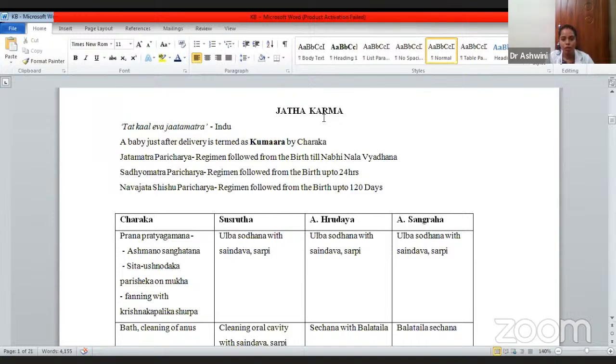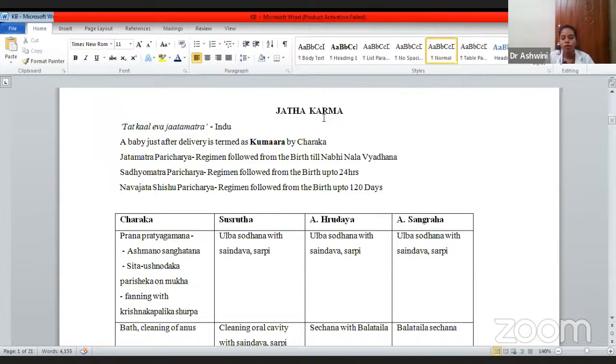The one tip while reading for any kind of competitive exam is that you should always have clarification. When you read Tatkala Evam Jatakarma, Hindu we have mentioned. When you come across Hindu, you should know who he is, whether he is an author or a commentator. If he is a commentator, which book has he written. This connectivity should be there for each and every word. If you read like this, it will be easy for any kind of competitive exam.